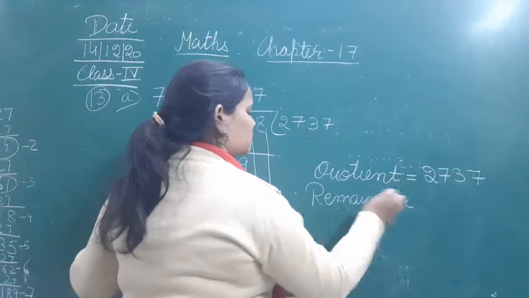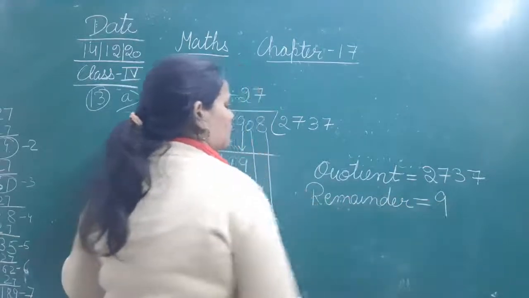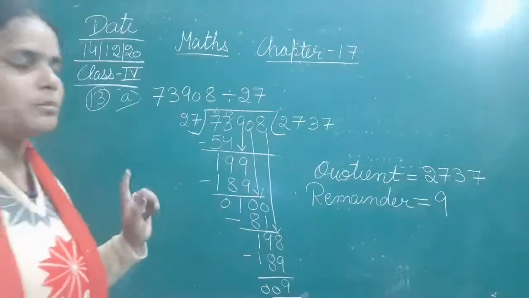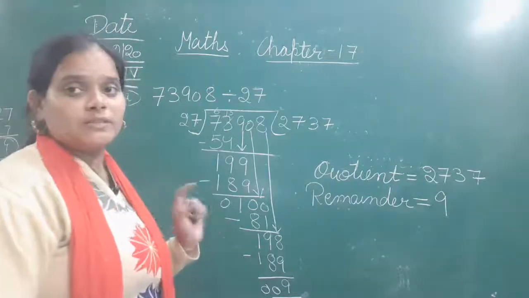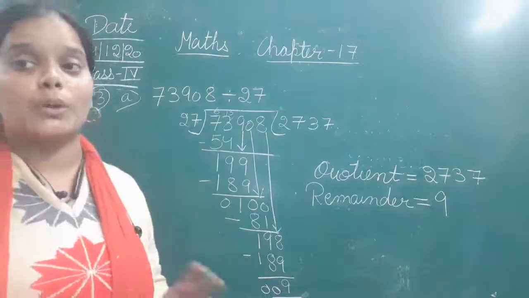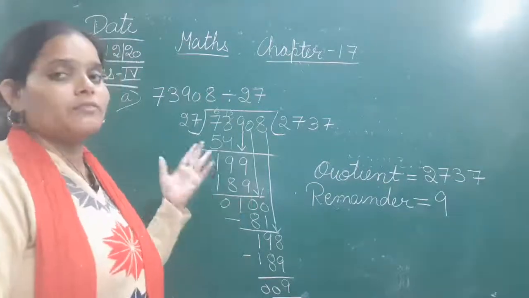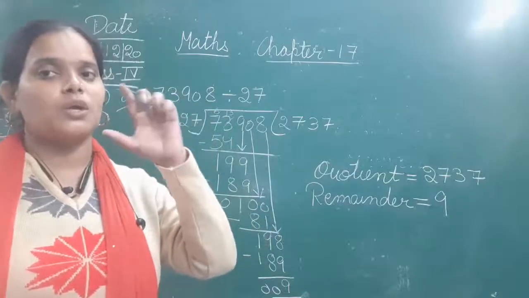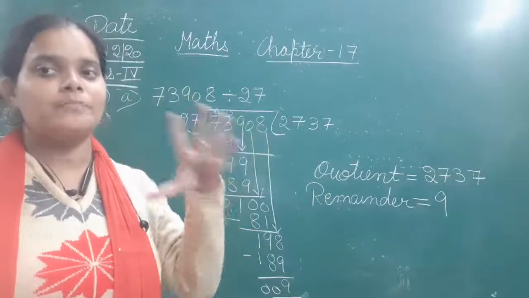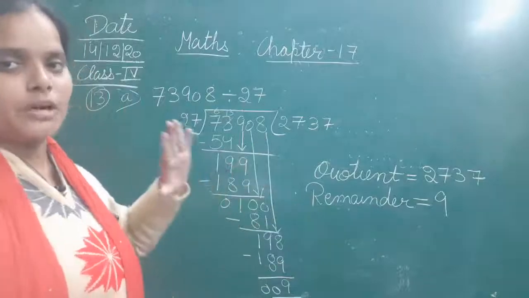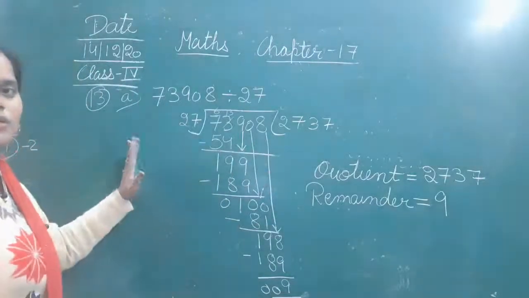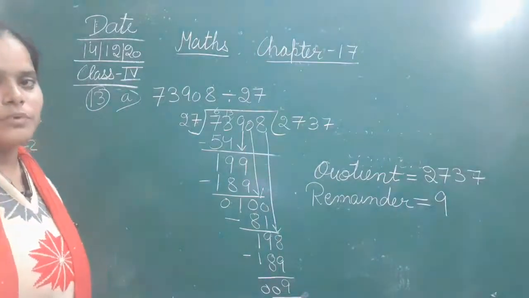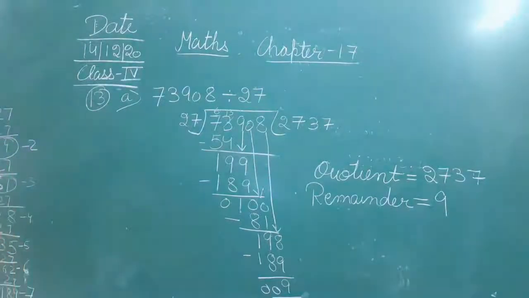Is equal to 9. Okay, so whenever the question asks you to mention the quotient and remainder, or if it is written to find the quotient and the remainder, that means you are going to mention the quotient and remainder separately after doing the whole calculation. After completing the whole calculation, you are going to write the quotient and remainder separately in the answer. Okay, so this is how you are going to solve the questions.